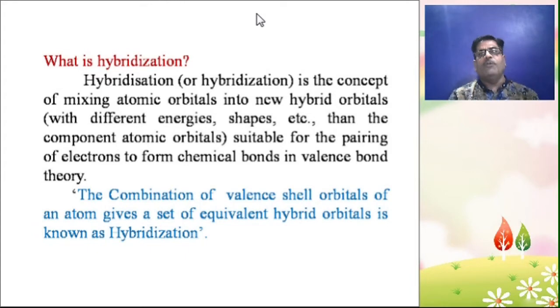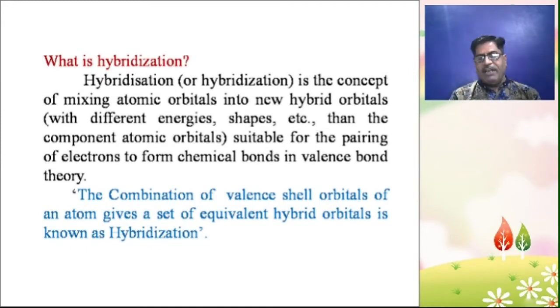So first of all, what is hybridization? Hybridization is a concept in which it is believed that different types of atomic orbitals of the same atom mix to produce new orbitals having equal energy and same shape.